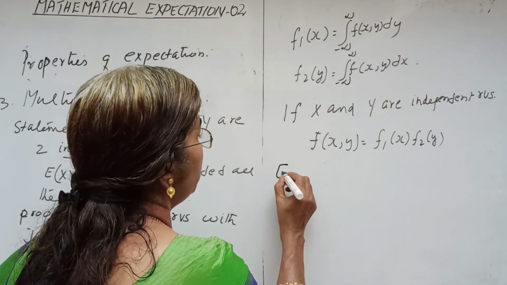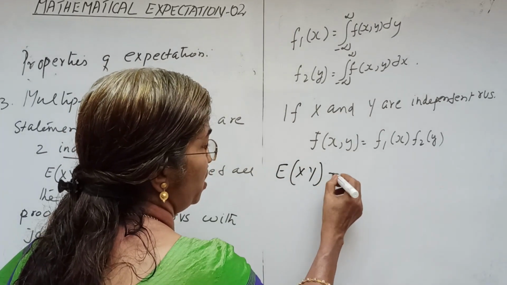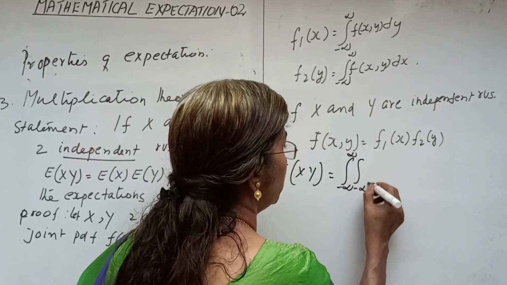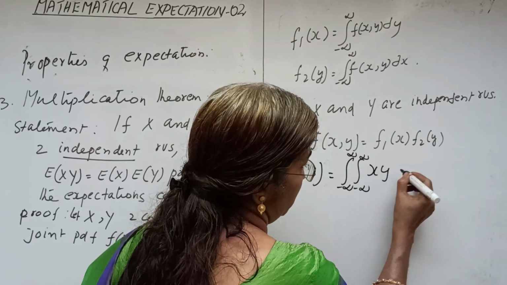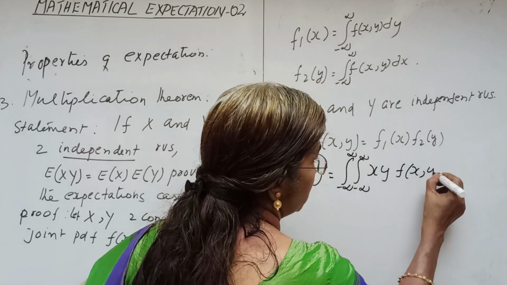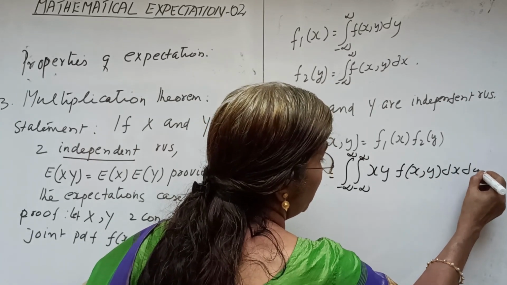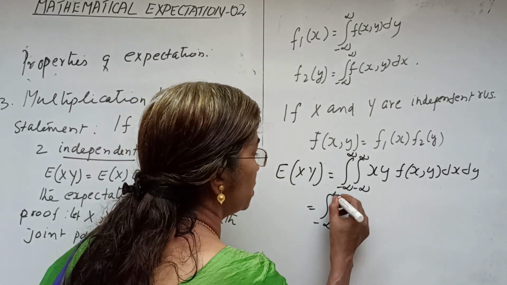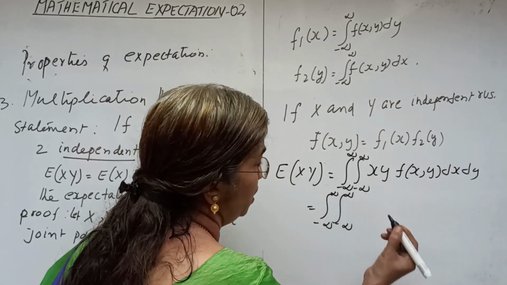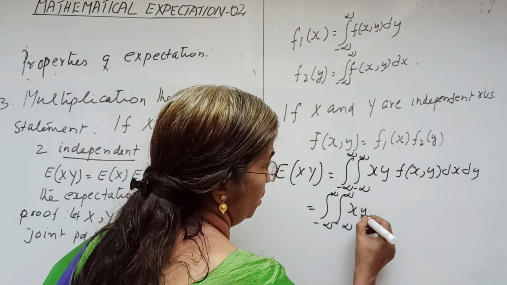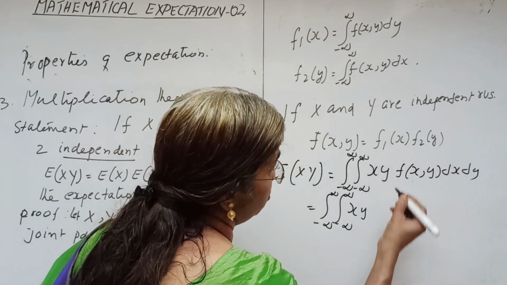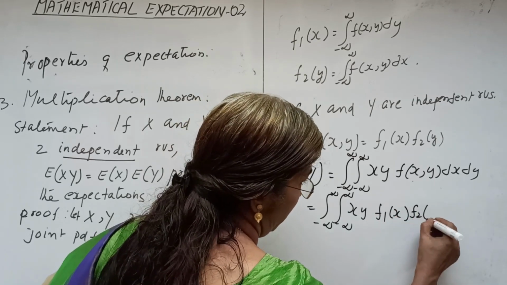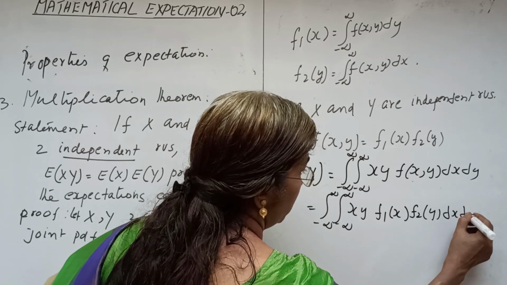So now we write expectation of x y as equal to the double integral minus infinity to infinity of x y f of x y dx dy, which, using the property, we can write as x y into f1 x into f2 y dx dy.